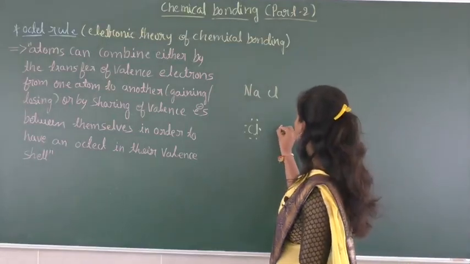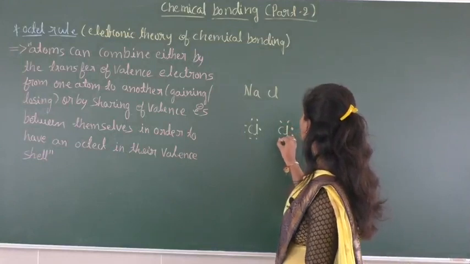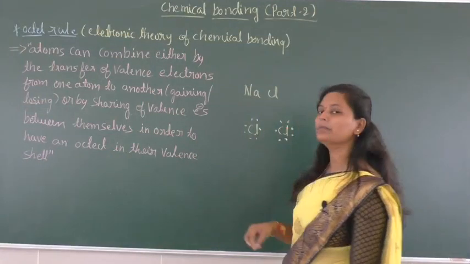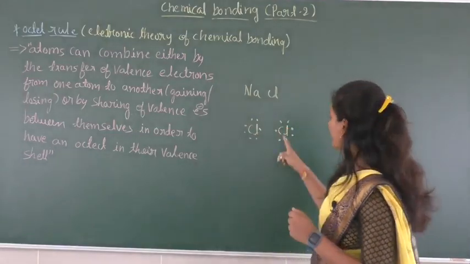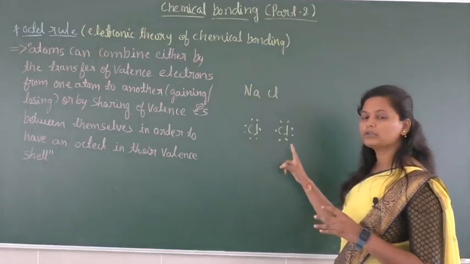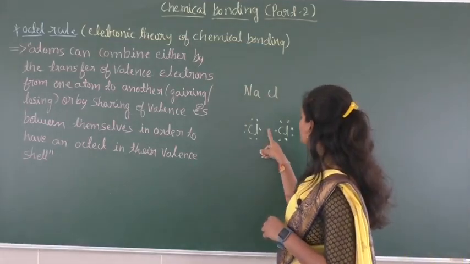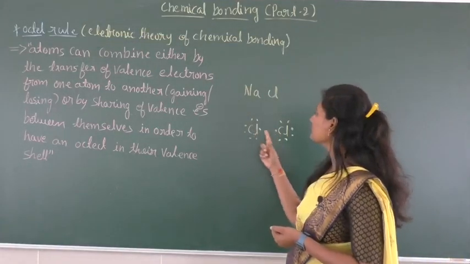When we consider the other chlorine atom, this is its Lewis dot structure. This chlorine atom requires 1 electron to attain the octet, and in the same way this one also requires 1 electron. So these 2 electrons are mutually shared between these 2 species.